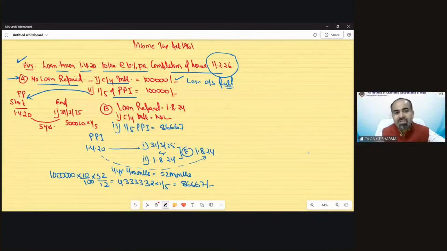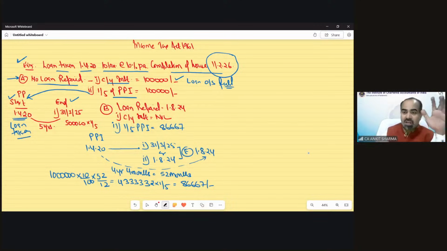Now, for the purpose of PPI, we have to calculate the pre-construction period. That needs to start from some date and it needs to end also. Starting date would always be the date the loan was taken. End date would be 31st March preceding the date of completion or loan repaid, whichever is earlier.